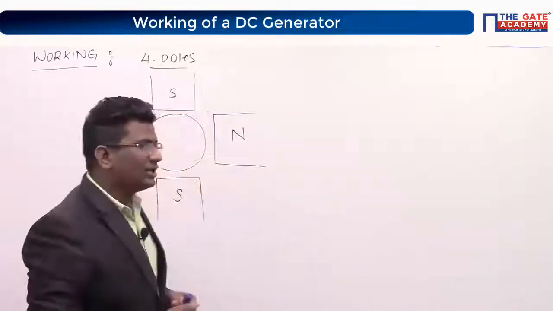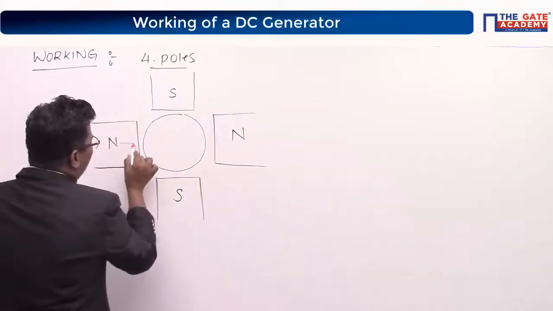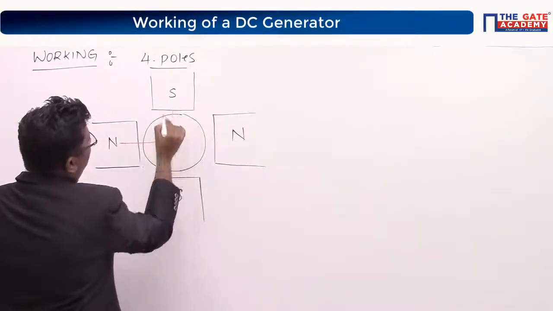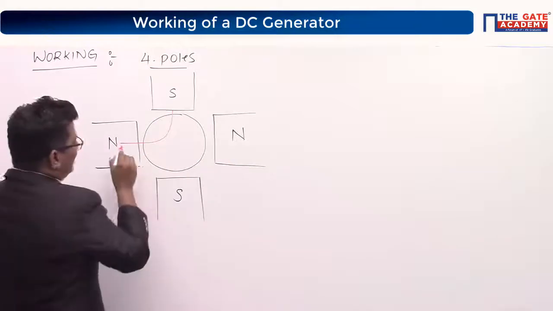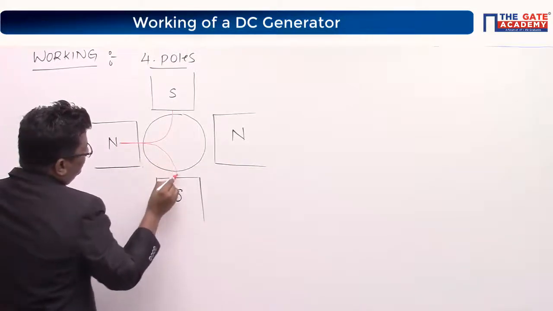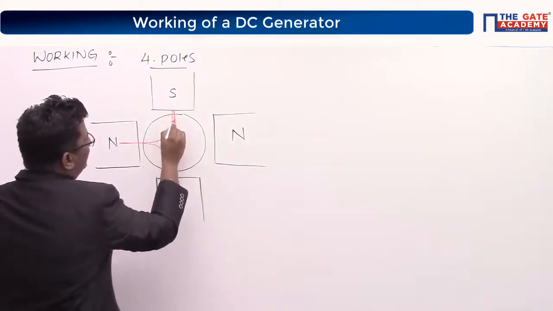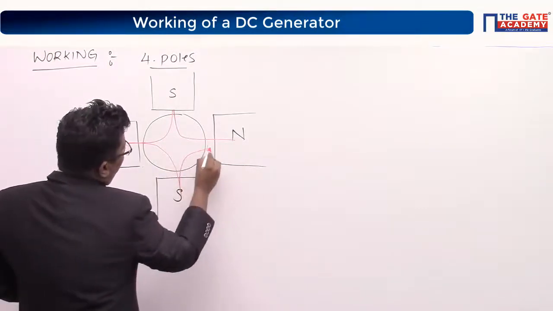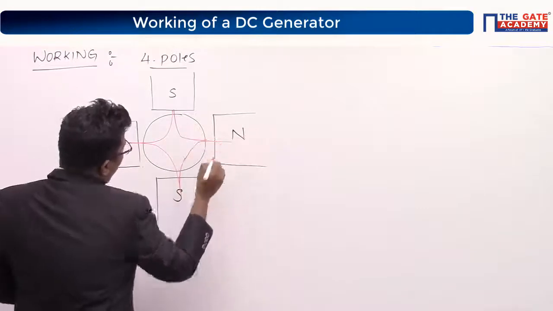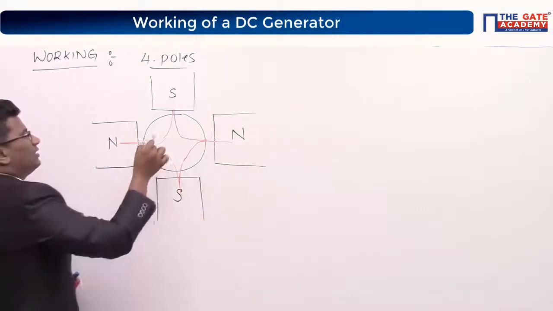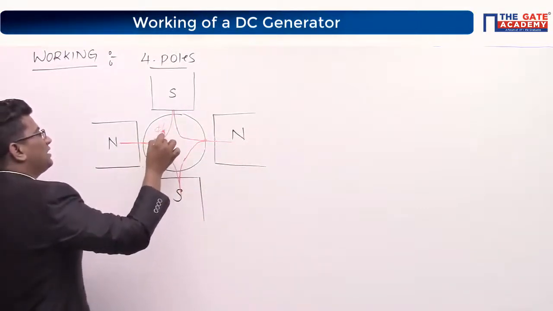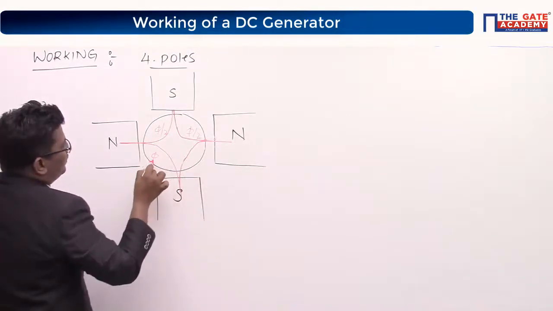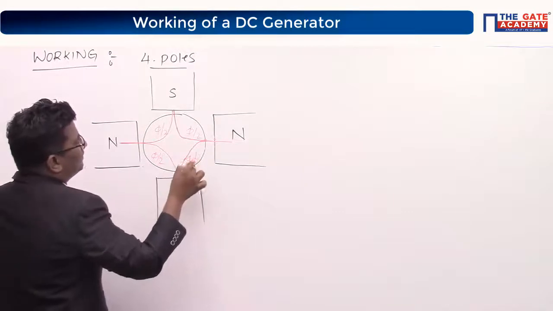Correct or not? Flux is coming out from north and taken by the south. Correct? Similarly, north to south. Look at here. Similarly, north to south. Look at here now. Half of the flux has come from here.